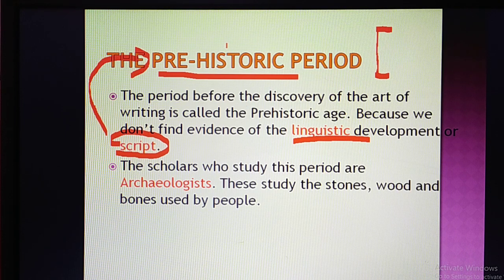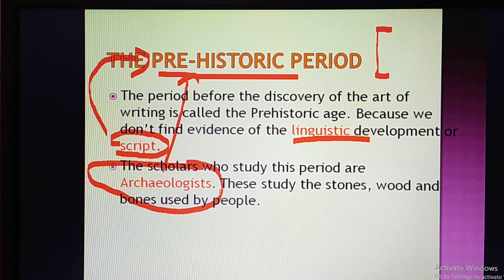Only the things which are made and used by man, those you have to study to understand that history, because there is no development of the language. Linguistic means language, script means writing. The scholars who study this prehistoric age are called archaeologists. Remember the spelling of archaeologist; everybody should remember.